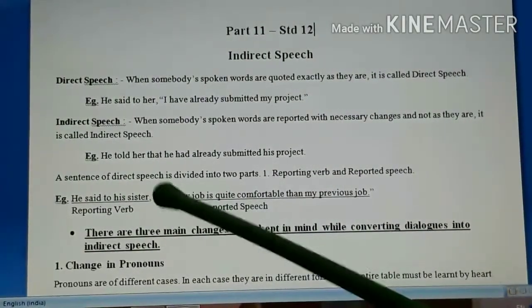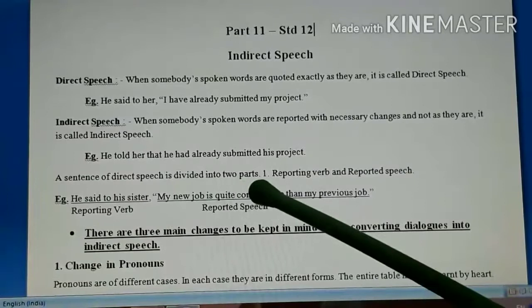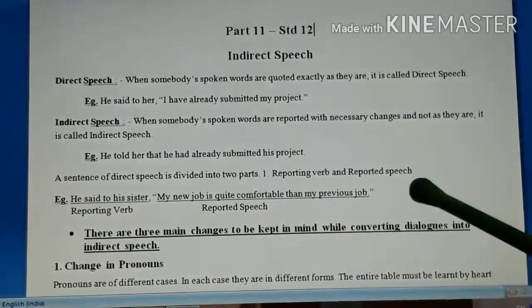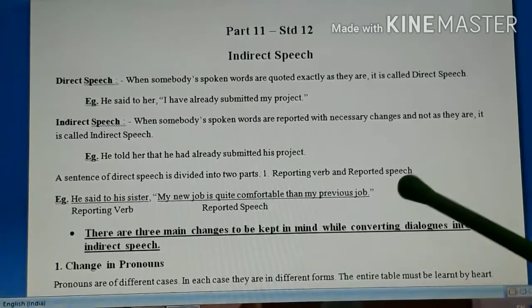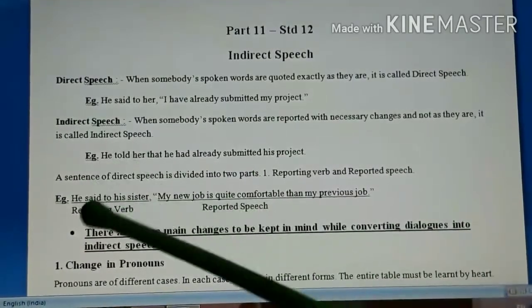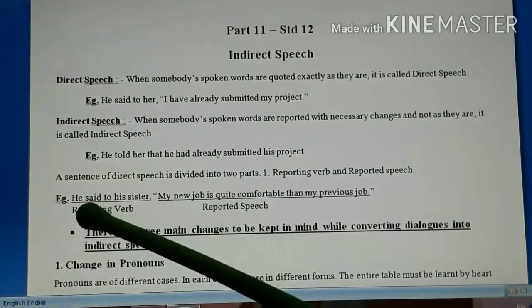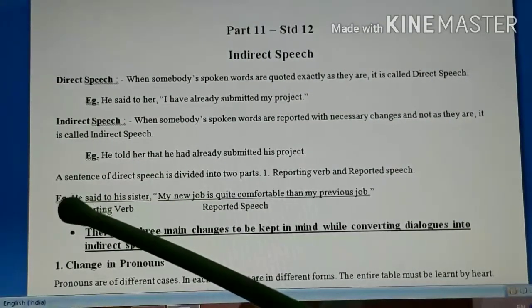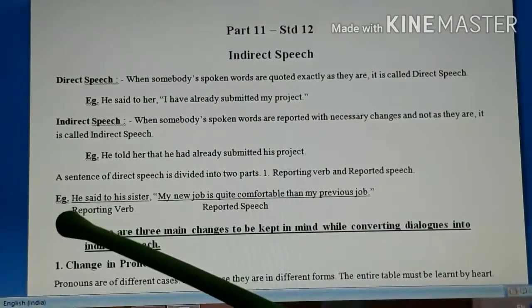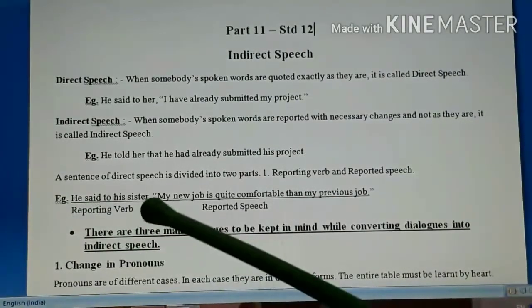A sentence of direct speech is divided into two parts. Which are those two parts? Reporting verb and reported speech. And whenever we do the indirect of any sentence, these two parts would be there. So whenever I say reporting verb, RV, or reported speech, RS, you must understand what they mean. Look at the example. "He said to his sister."